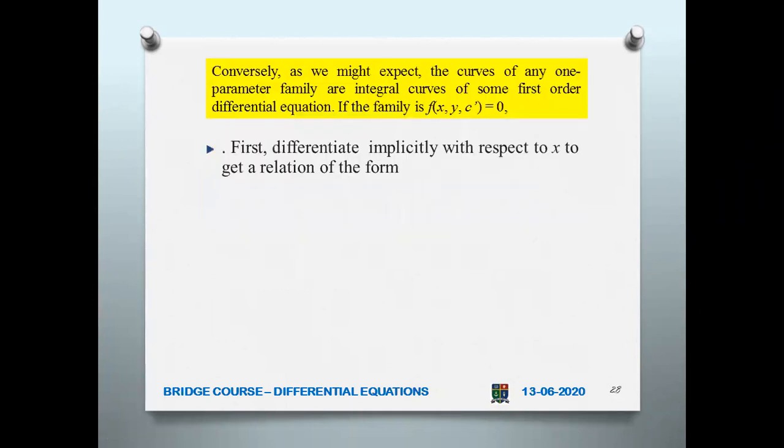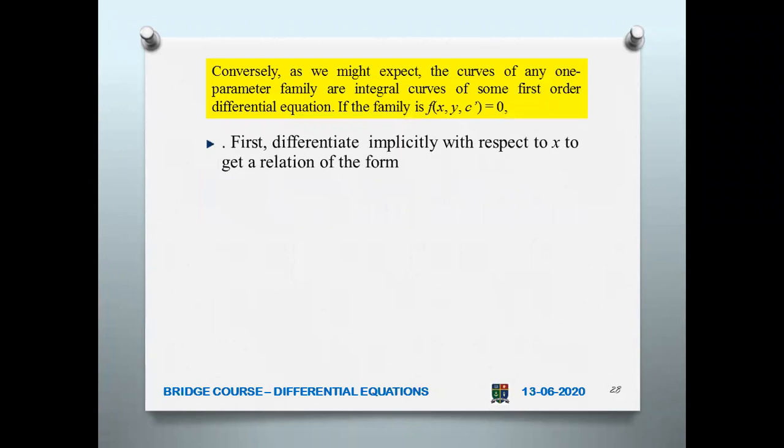Now, conversely, the curves of any one-parameter family of some first order differential equation, that is f of x, y, c dash equal to 0. So, given an equation, you can find a family of differential equations. Given a family of differential equations, you can come back to the ordinary equation.